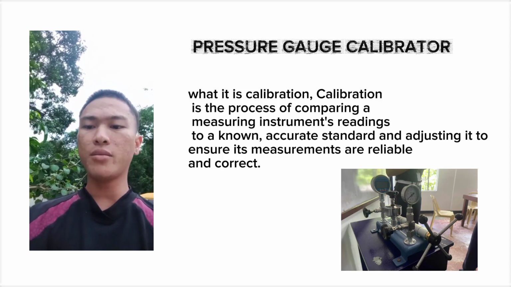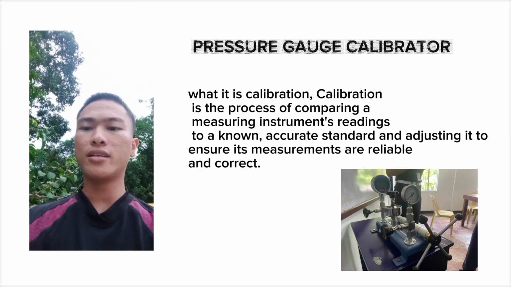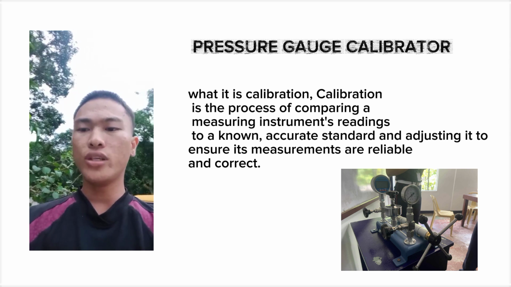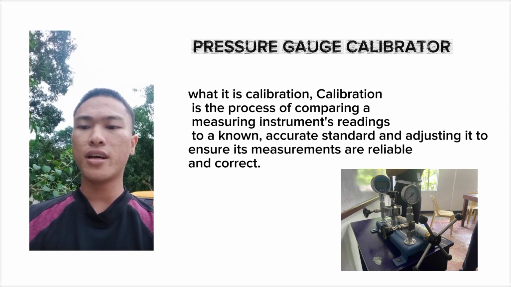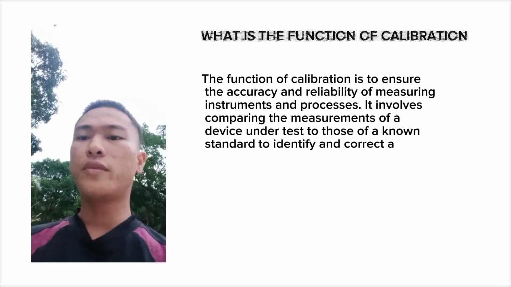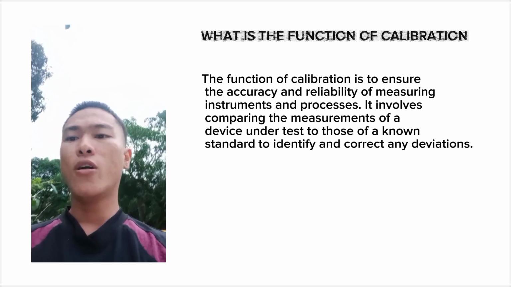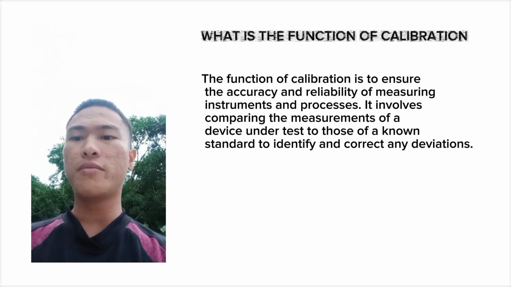Calibration is the process of comparing a measuring instrument reading to a known accurate standard and adjusting it to ensure its measurements are reliable and correct. The function of calibration is to ensure the accuracy and reliability of measuring instruments and processes.